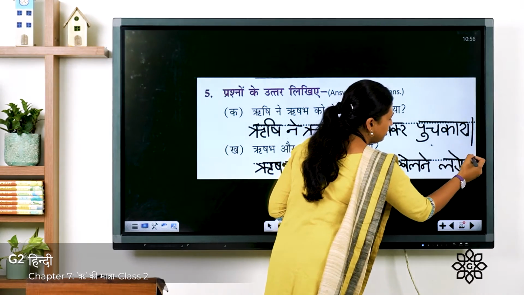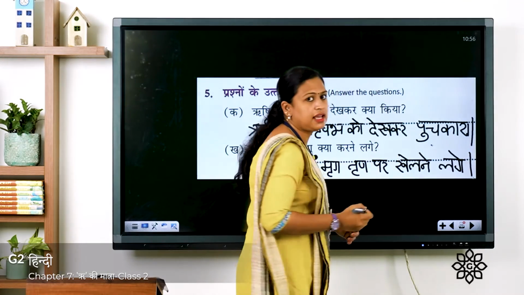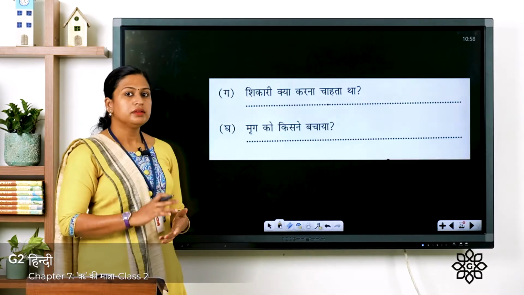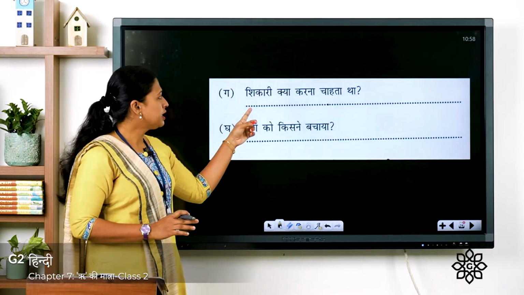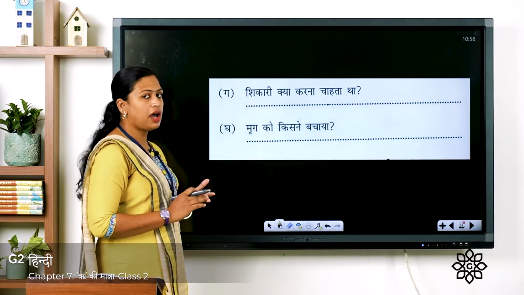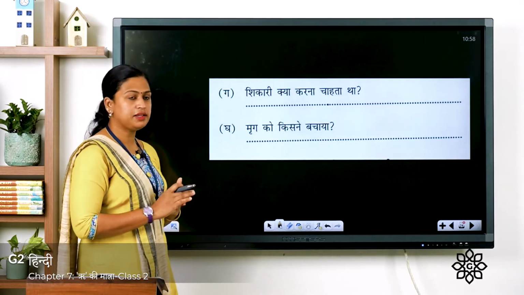So you remember you had to draw a standing line. Standing lines means full stop. The third question is शिकारी क्या करना चाहता था? The answer is शिकारी मृग को मारना चाहता था.